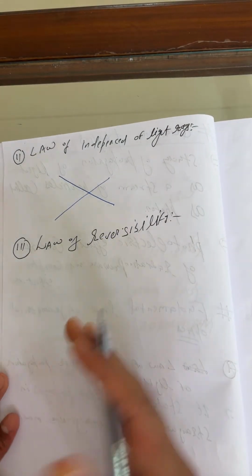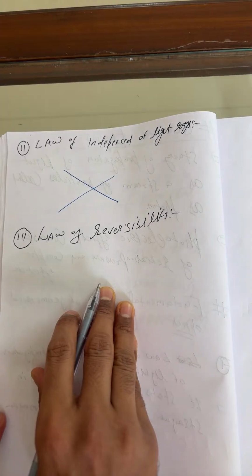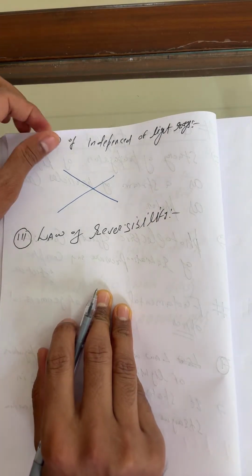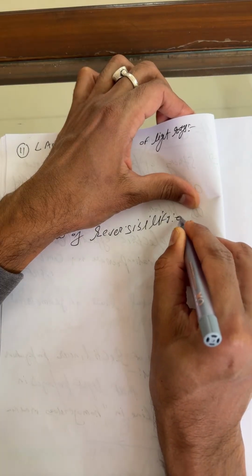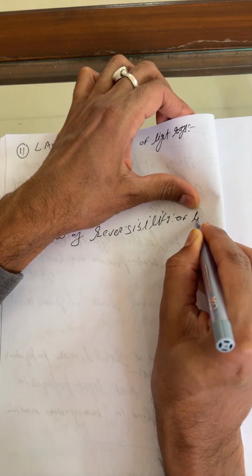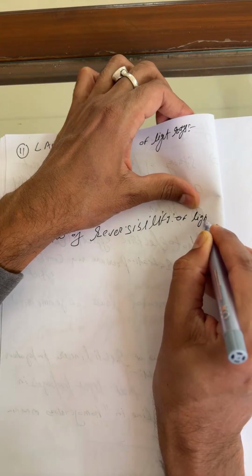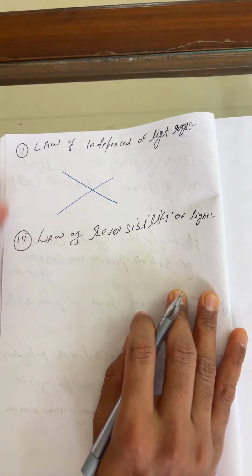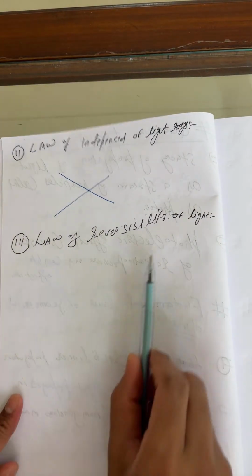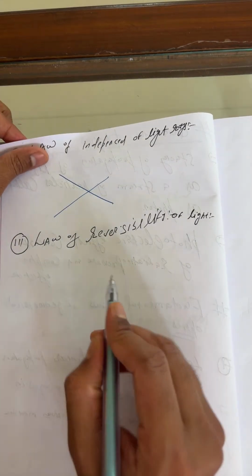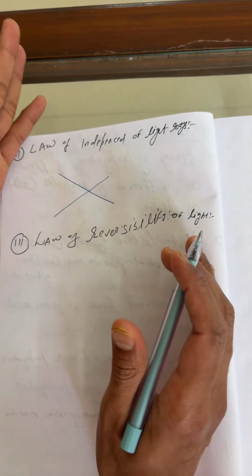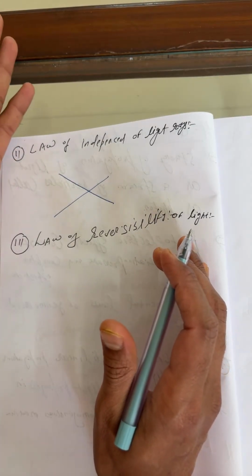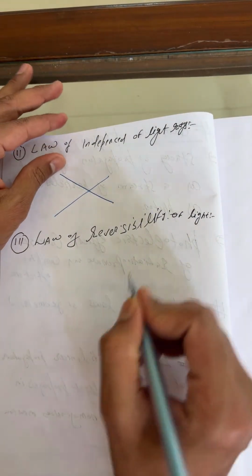Okay, what is the law of reversibility here? You can say, the law of reversibility of light states that any ray after reflection, you can understand it like this.